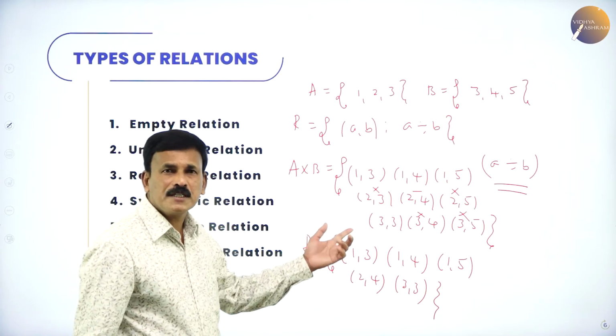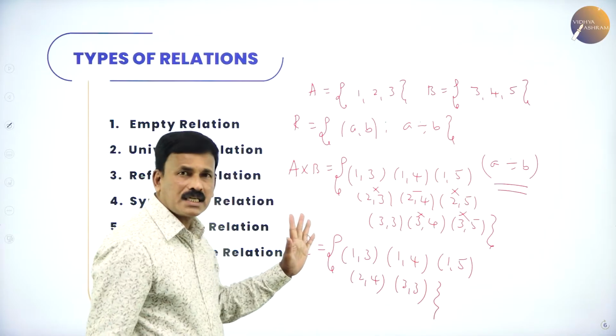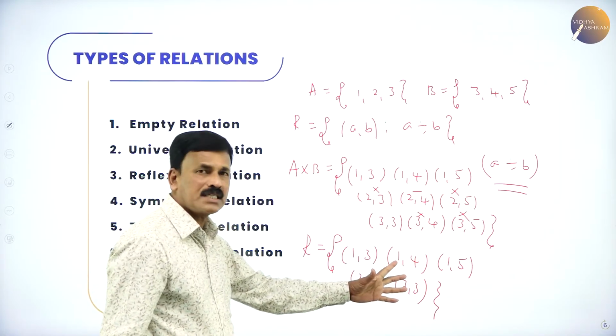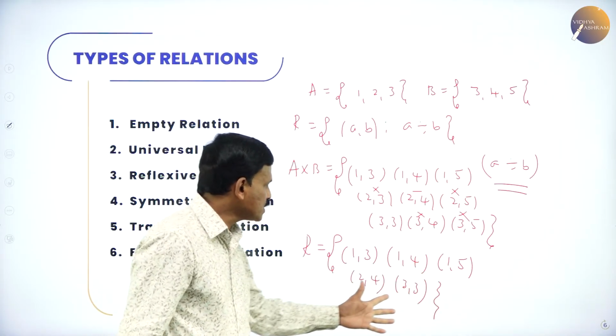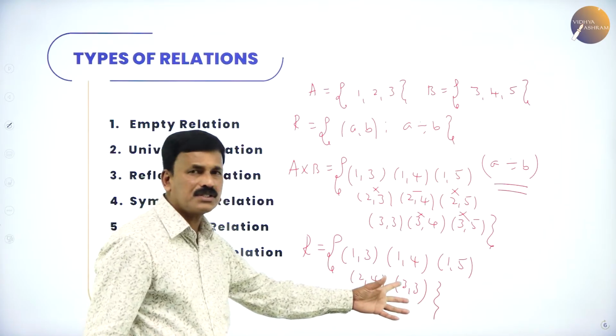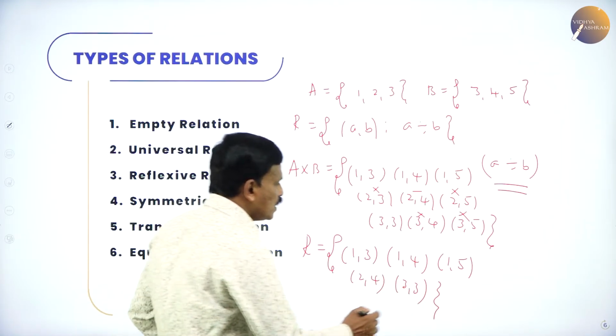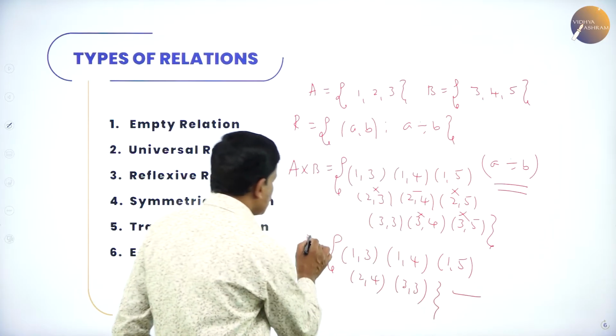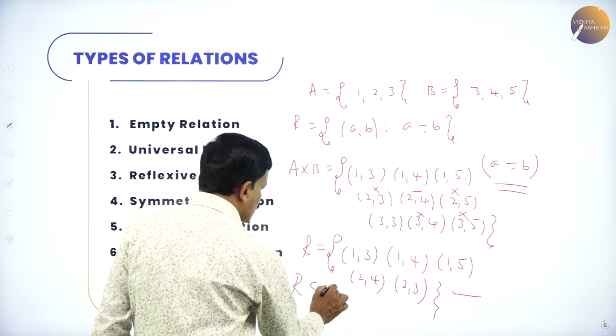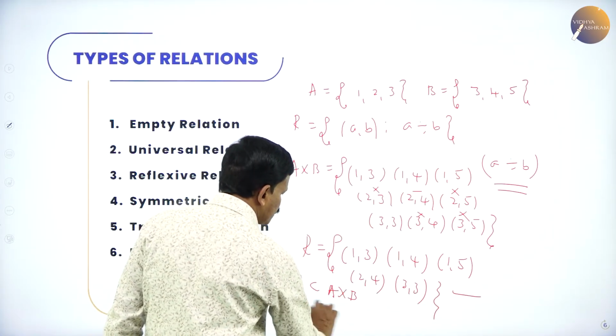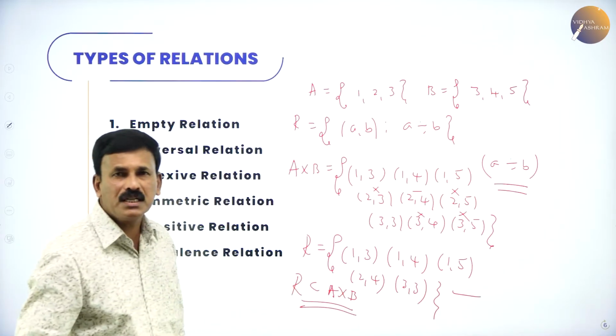What is the condition? The first element will divide the second element. 1 divides 3, 4 and 5, 2 divides 4, and 3 also divides 3. Therefore, this is the relation. This is a subset of A cross B. Right. Now you have an idea what a relation is.